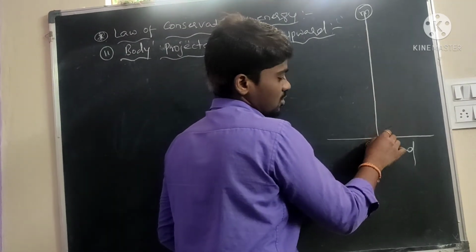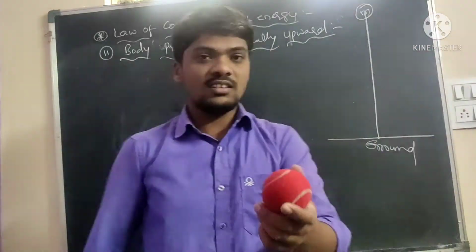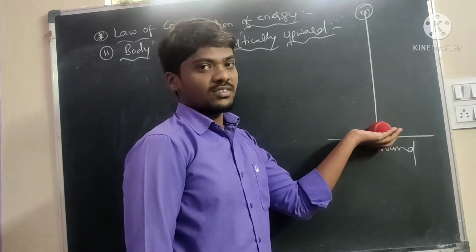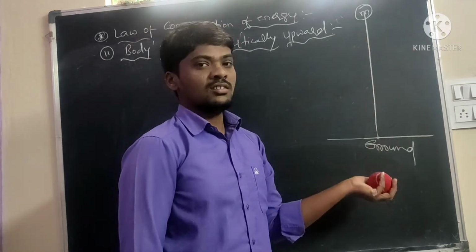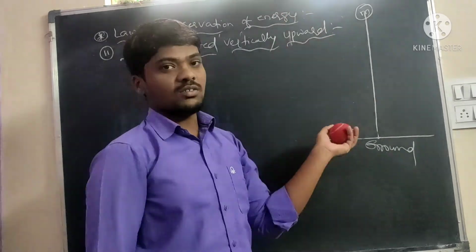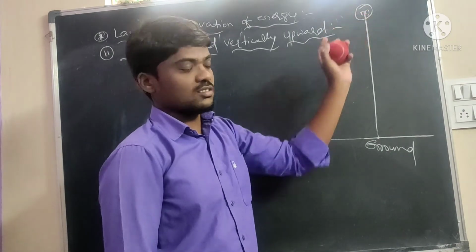Here also it is similar. For example, this is a ball. Let us assume this is the ground surface, and the body is projected vertically upward. We will find out the total energies at different points.